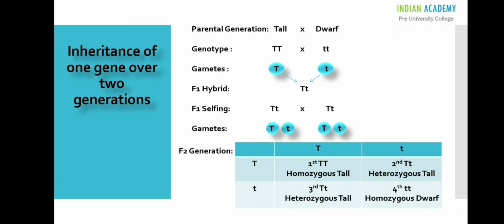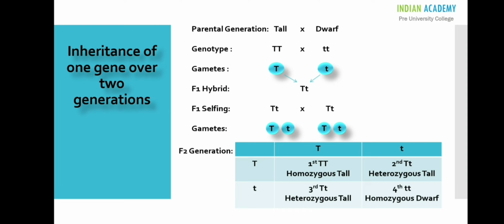Here you all need to note that a single copy of capital T is enough to make the plant tall, while both the copies need to be small t for the plant to be short or dwarf.